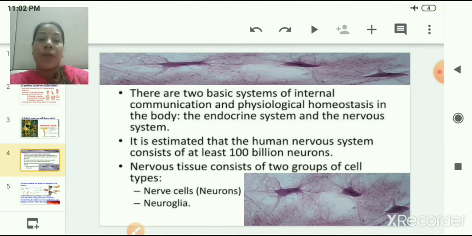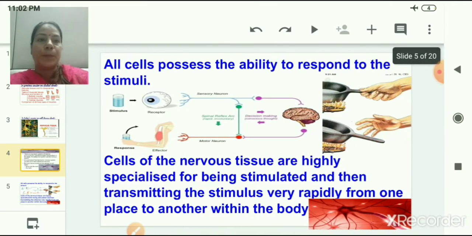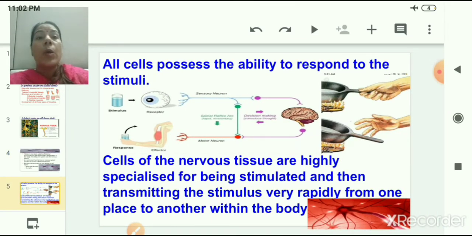In today's session we are going to focus on neurons, that is the unit of the nervous system, and these neurons are also known as nerve cells. So we all know that all cells present in our body show a very specific characteristic of responding to various types of stimuli. Stimuli are present in the external environment, and when a stimulus is given to our body it generates a response.